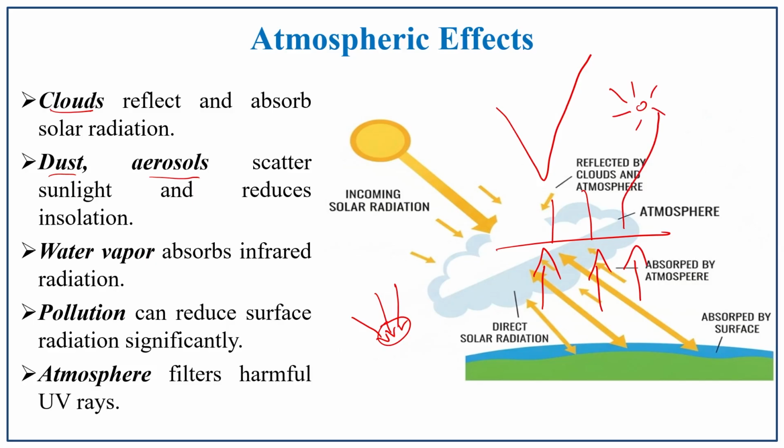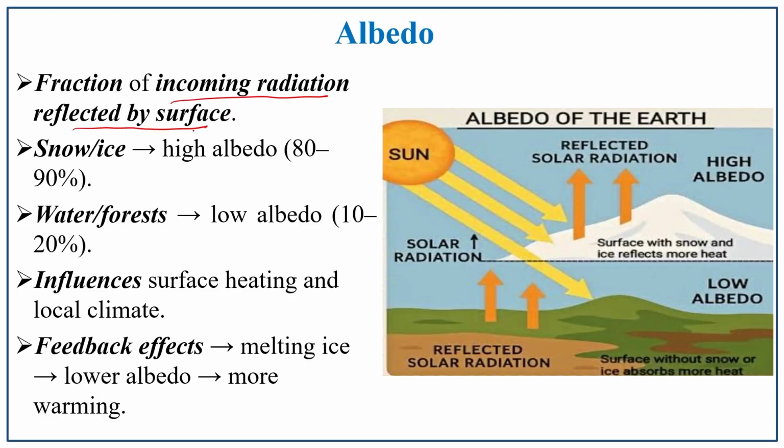So, this process is also one of the most important, and the atmosphere again filters the harmful ultraviolet radiation. In such a way, all the phenomena of the atmosphere play a vital role in the factors affecting incoming solar radiation. Albedo. Albedo is the fraction of incoming solar radiation reflected by surfaces. That is, is the incoming radiation reflected back in the same amount by all surfaces? No. It differs from surface to surface.